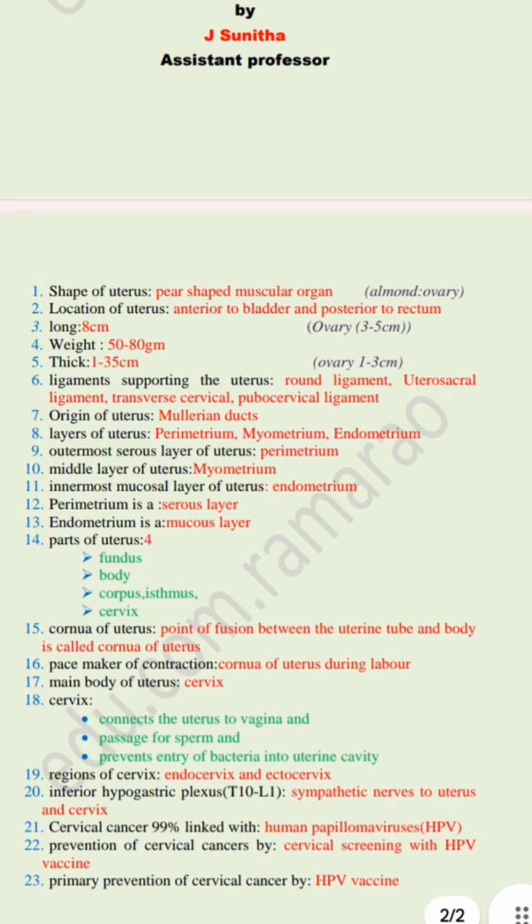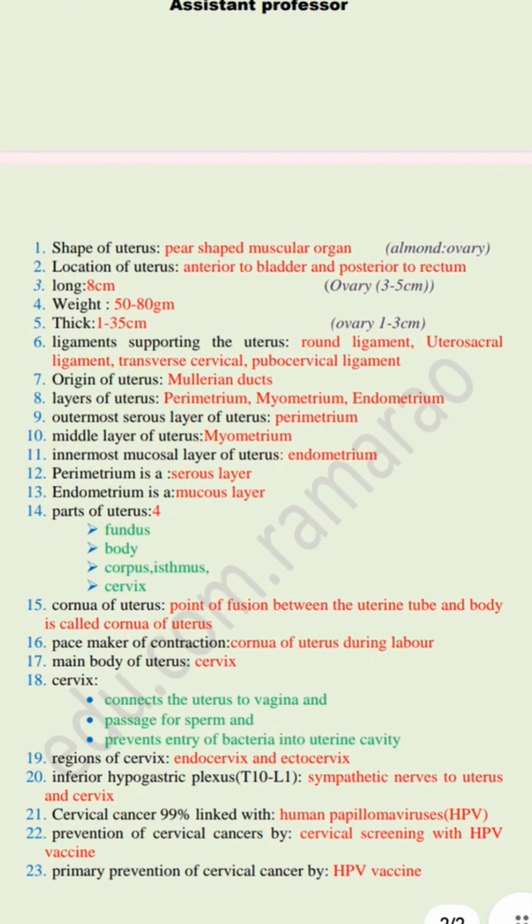And uterus is divided into parts: fundus, body, isthmus, cervix. And next, what is cornua of uterus? The point of fusion between uterine tube and body is called cornua of uterus. And the pacemaker of contraction during labor is present in the cornua of uterus.